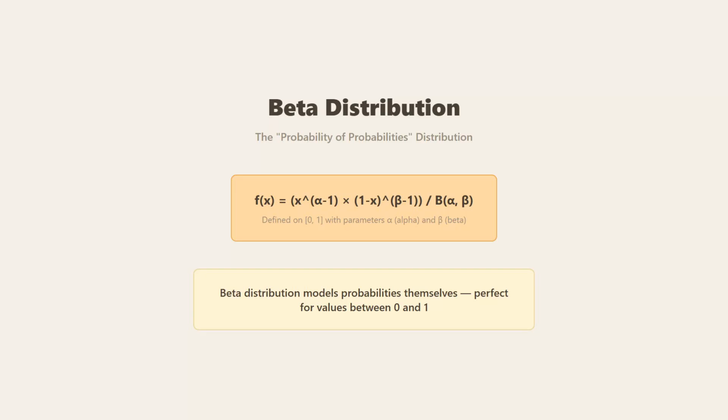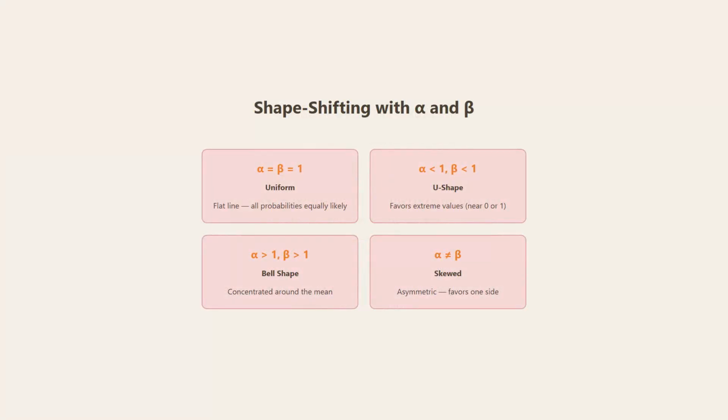The beta distribution is the probabilities of probabilities distribution. It's defined on the interval from 0 to 1 with parameters alpha and beta. The formula involves x to the alpha minus 1 times 1 minus x to the beta minus 1. Beta distribution models probabilities themselves, perfect for values between 0 and 1.